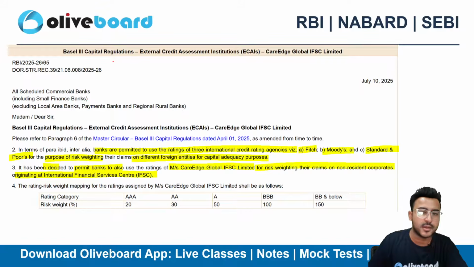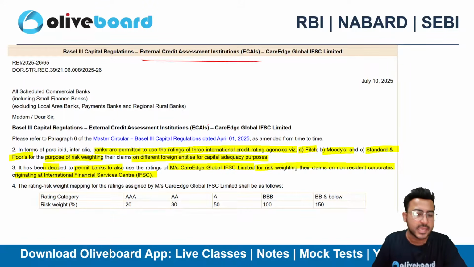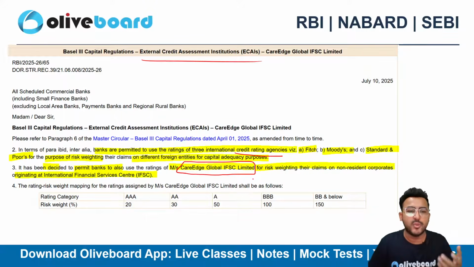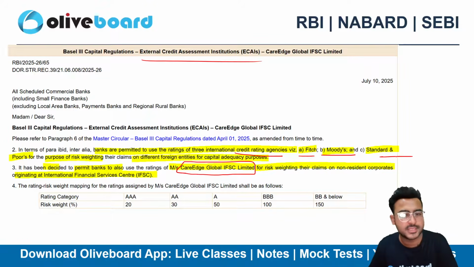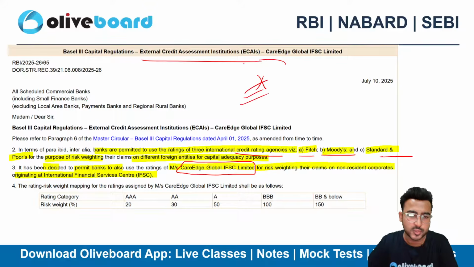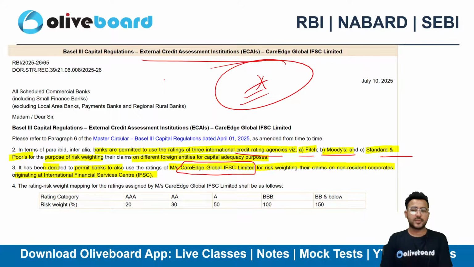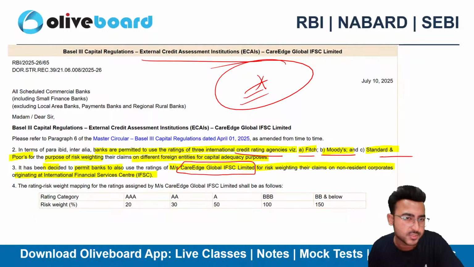Then again, there was an update in the credit assessment institution, ECAI. The new institution is CareEdge Global IFSC Limited. We have studied that earlier. There used to be 3 credit rating agencies for valuing the risk weighting on different foreign entities for capital adequacy, which are Fitch, Moody's and S&P. Now CareEdge Global IFSC Limited is also there for the transactions for non-resident corporates at IFSC, International Financial Service Center. So please do remember, this is also important.